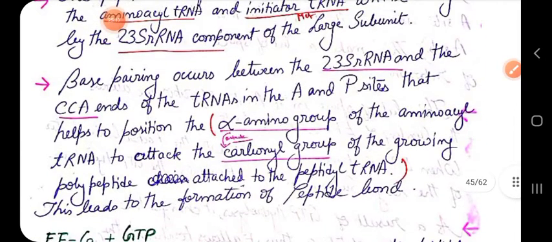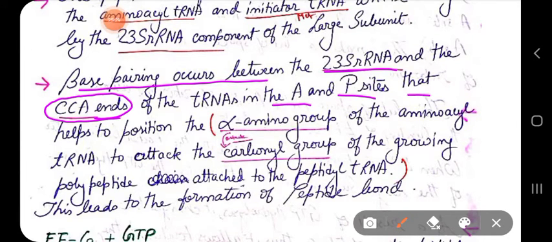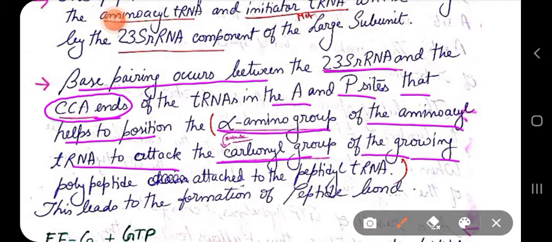So base pairing occurs between the 23S rRNA and the CCA ends of the tRNA in the A site and P site, which helps to position the alpha amino group of the amino acid tRNA to attack the carbonyl group of the growing polypeptide chain attached to the peptidyl tRNA.